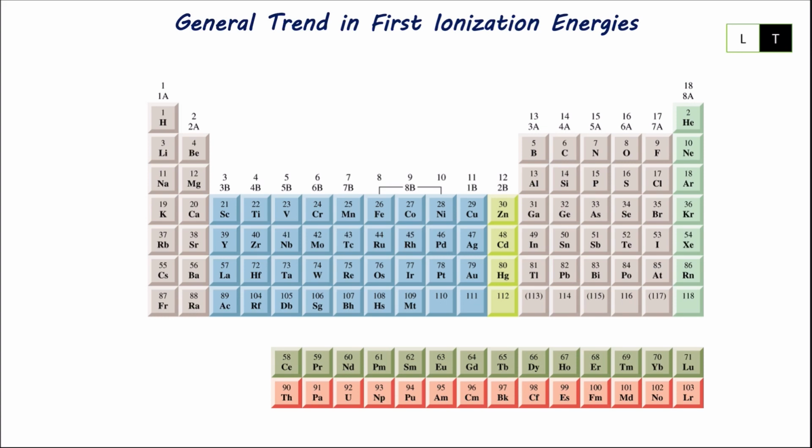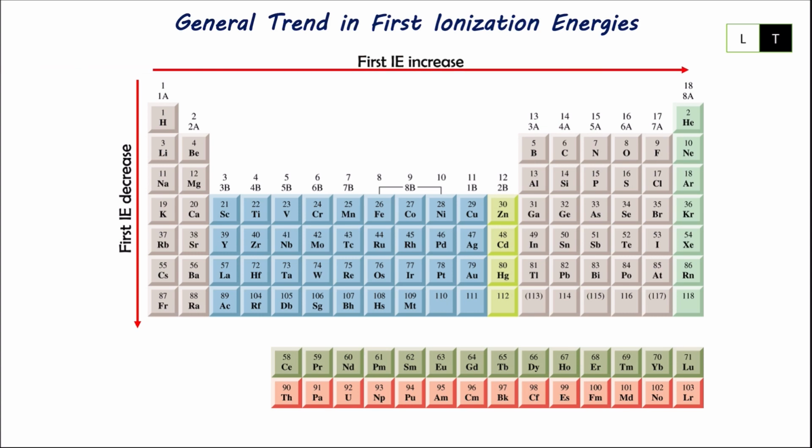In this video, we are going to continue about first ionization energy. Last time in the previous video, we've learned that the general trend in first ionization energy, when we go down the group, the first IE decreases, while across the period, the first IE increases.